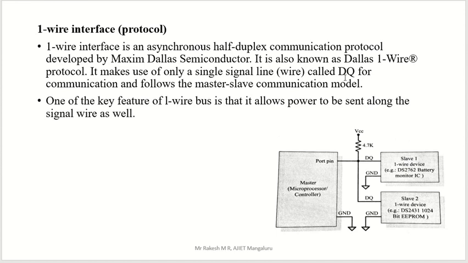That one wire is named DQ. You can see this diagram. Here DQ is this line. So on this DQ, only one line is there for communication purposes. Each device, each slave, is connected to that single line. That's why this entire concept is called one wire. That one wire is DQ, used for communication.